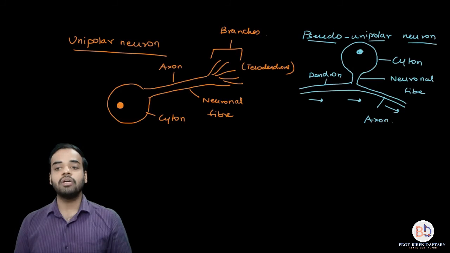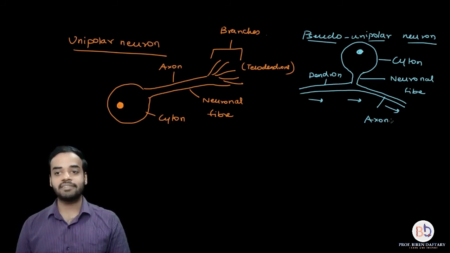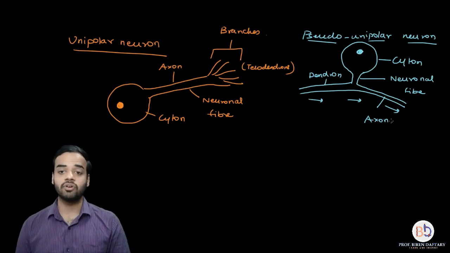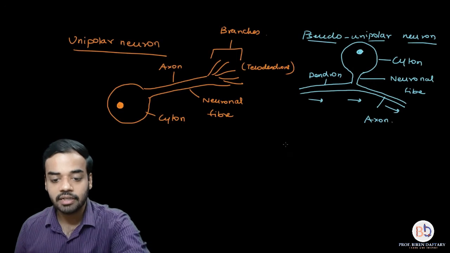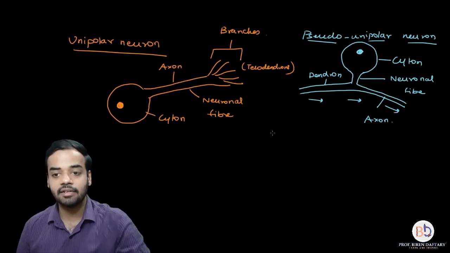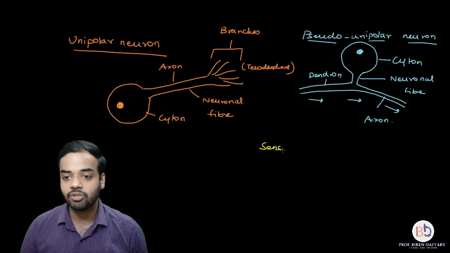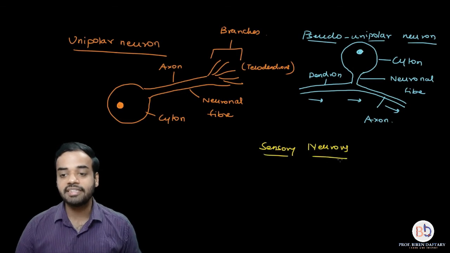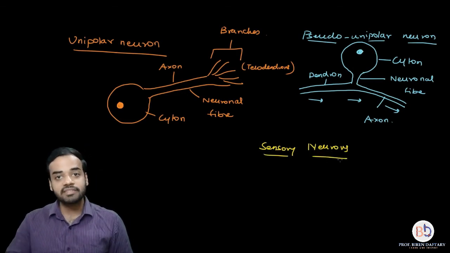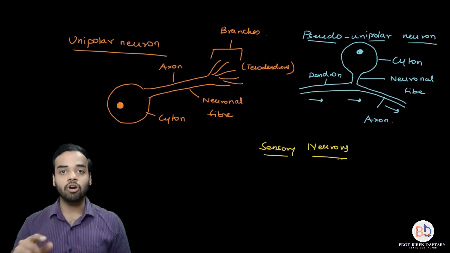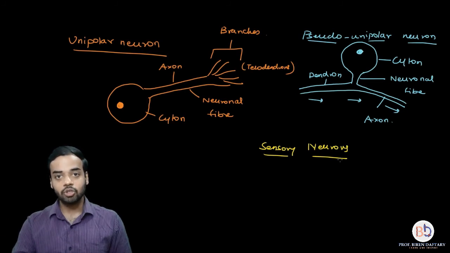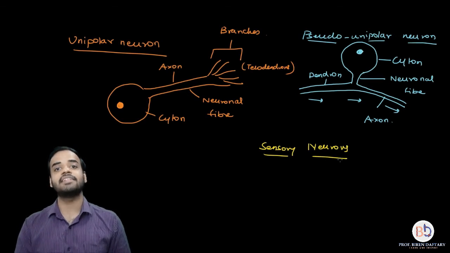Okay. Now these unipolar neurons which are present, unipolar or pseudo unipolar, these are basically sensory neurons. Alright. So I will write it down over here. These neurons which are present, these are basically sensory neurons. What are sensory neurons? Sensory neurons are the neurons which carry the sensory impulse from the sensory organs. Suppose if I am touching a hot object, then that impulse which is carried to the brain or the spinal cord, that message that that object is hot, that is being carried by sensory neurons.